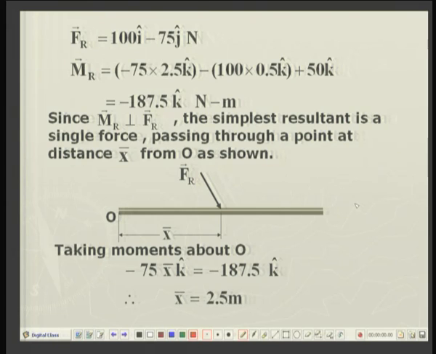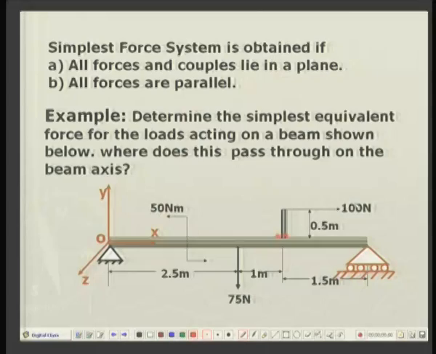Well, the resultant force is very easy to see: 100 newtons, which is the horizontal force in the x direction, and in the downward y direction a 75 newton force, so minus 75 j. And the moment of these forces when they are shifted to the origin O, going back to the figure, the x, y, z coordinates are also illustrated here.